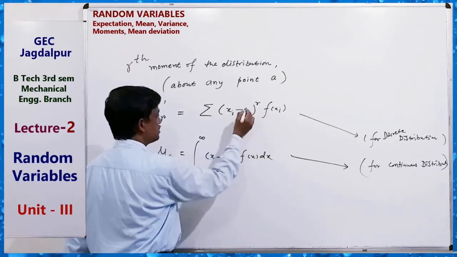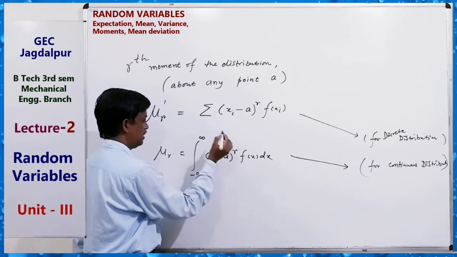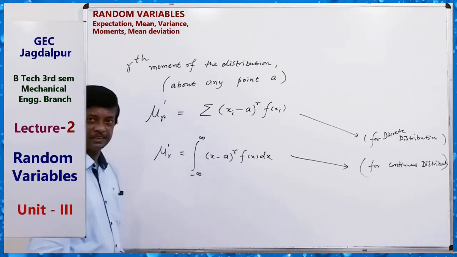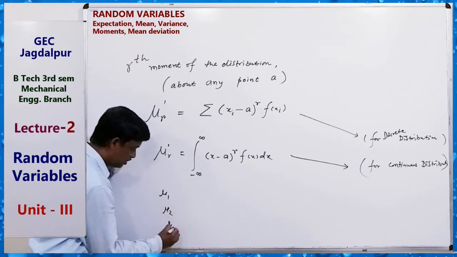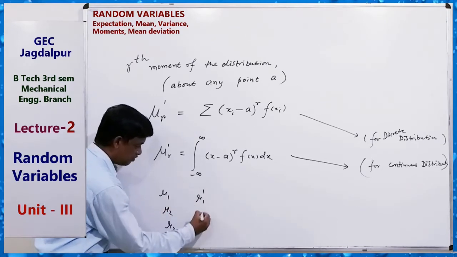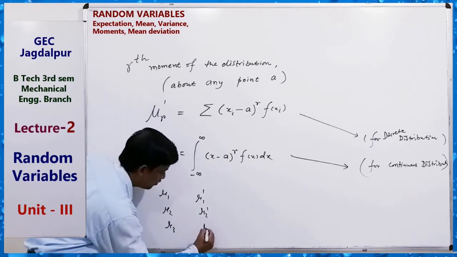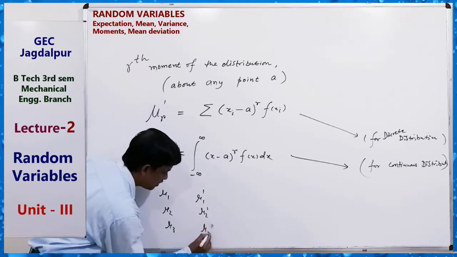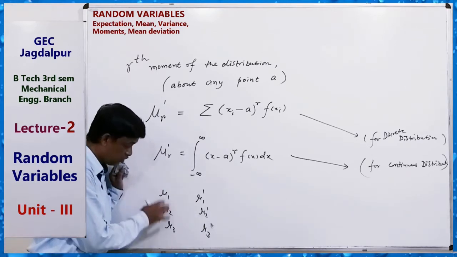Here just put A. So mu1, mu2, mu3 and mu1 dash, mu2 dash, mu3 dash, they are different things. Mu1, 2, 3 without dash.